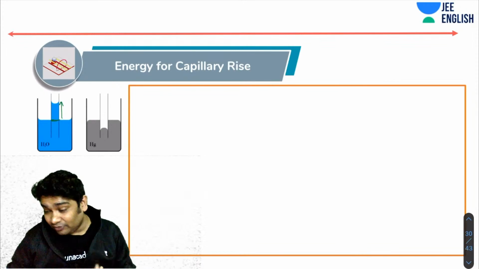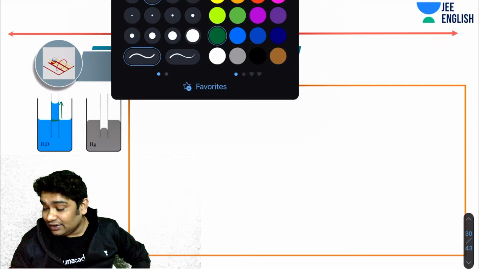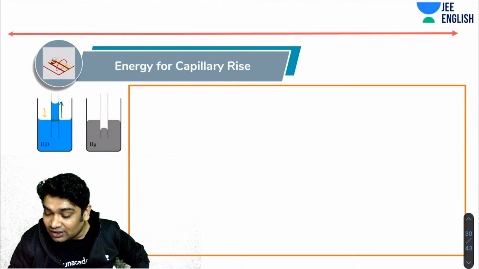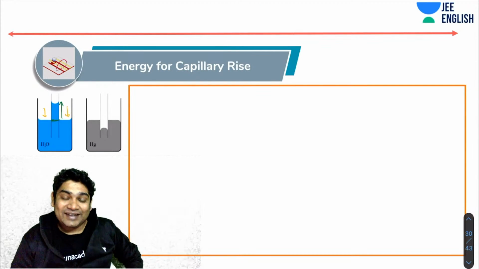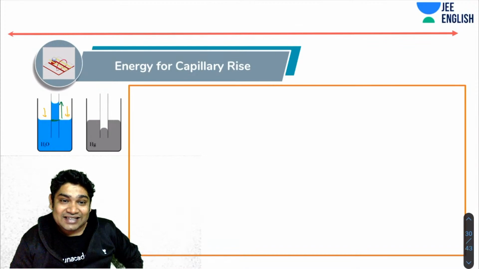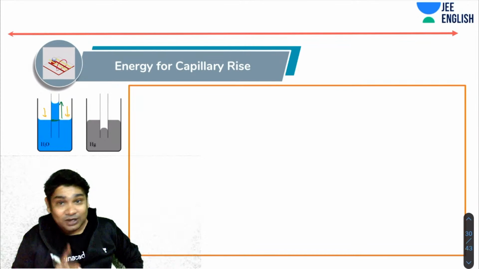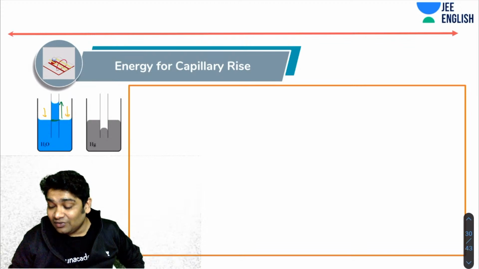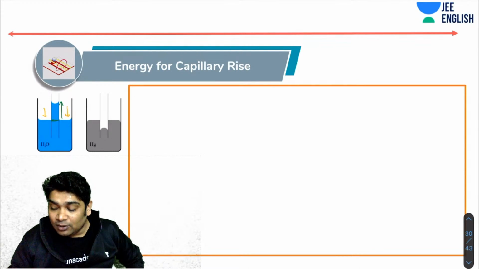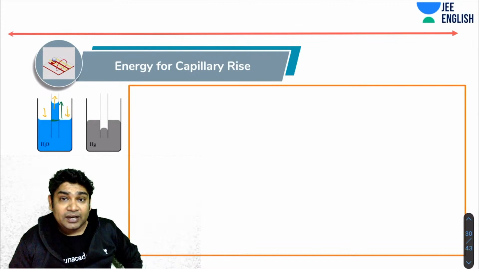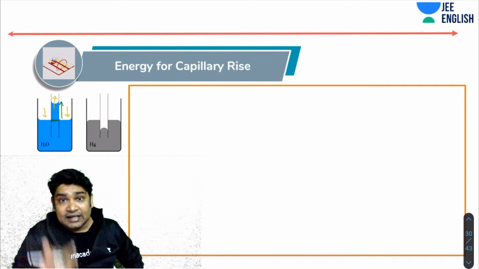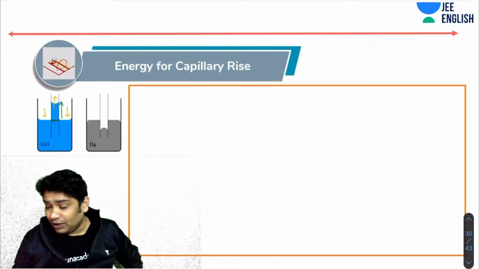So where is that energy coming from? Some of my students say that, sir, the atmospheric pressure will do work, and that is maybe causing the rise in potential energy. But no, you will realize that whatever work the atmosphere is doing in pushing it here, the same amount of negative work is being done on the atmosphere when the capillary rises.